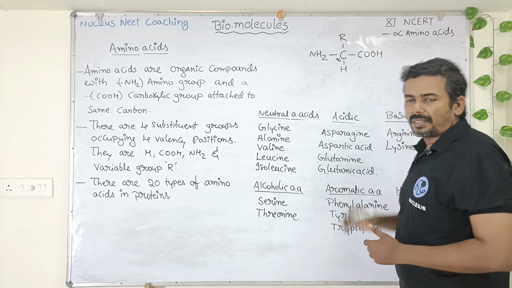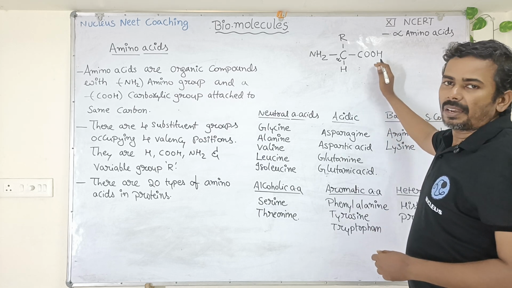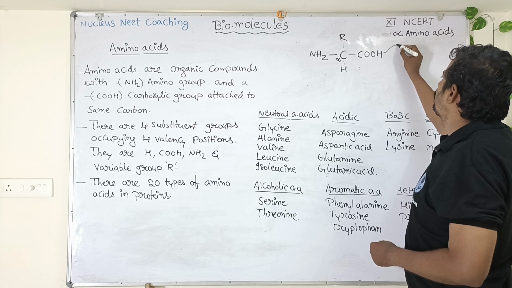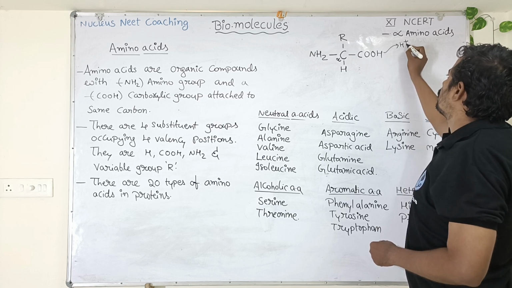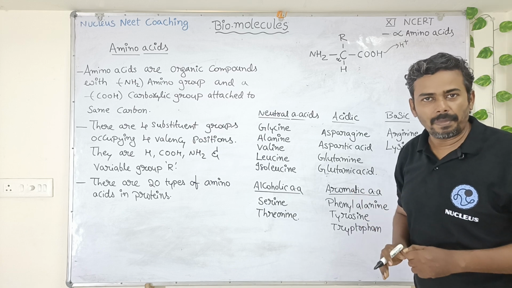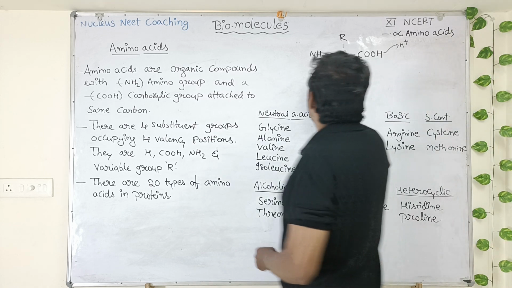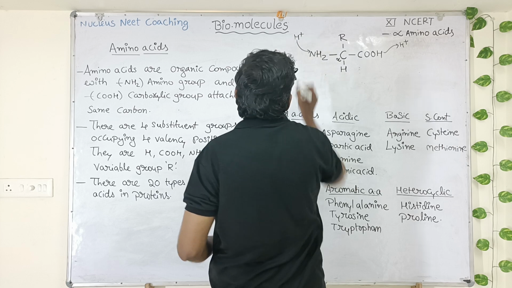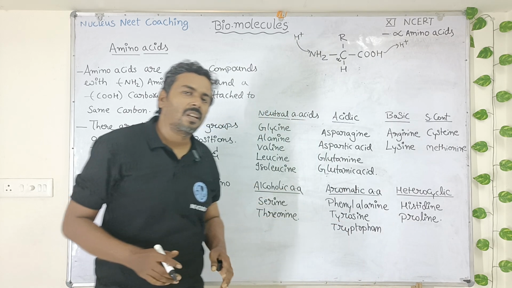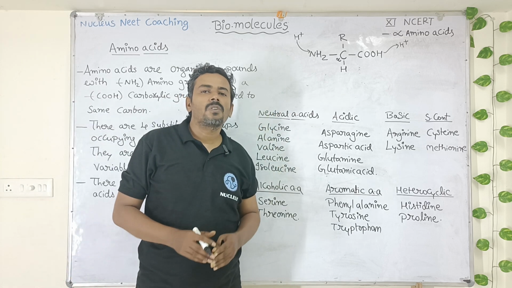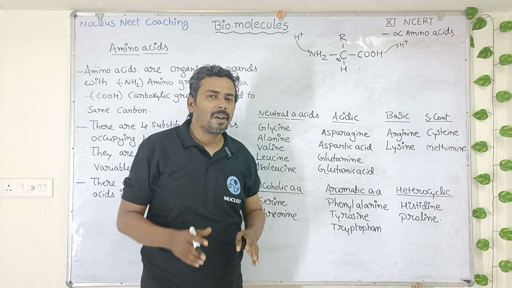So in an amino acid, the carboxylic group can easily donate a proton. It can donate off its proton. So thereby a carboxylic group is responsible for acidic character. Okay, and amino group, it can accept a proton. It can accept a proton and change into NH3, which is a basic compound. Hence, a amino group is responsible for basic character of amino acid.